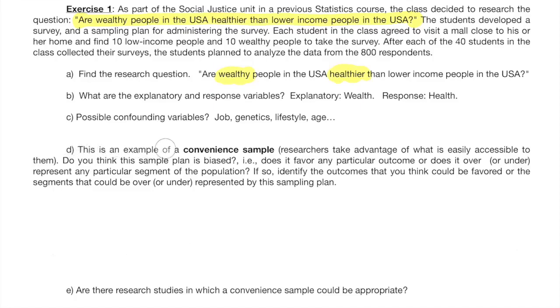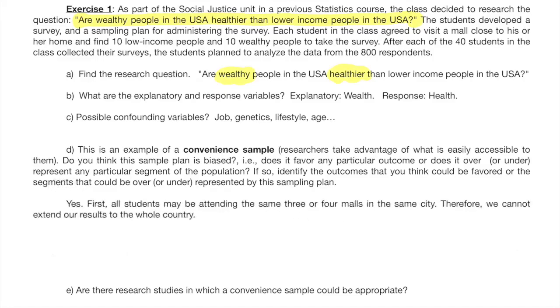Letter D. This is an example of convenience sample. Researchers take advantage of what is easily accessible to them. Here we are including the definition of convenience sample. Is it biased? Students usually answer this question very nicely. Some object that since all the researchers are in the same university, probably the malls they visit are also close to the university. So even when 40 students are collecting data, maybe all the data is collected from the same 3 or 4 malls. This is unreasonable for a study that pretends to get conclusions about the whole country.